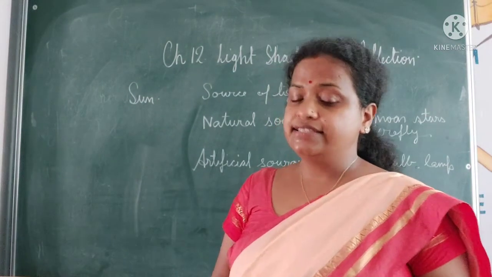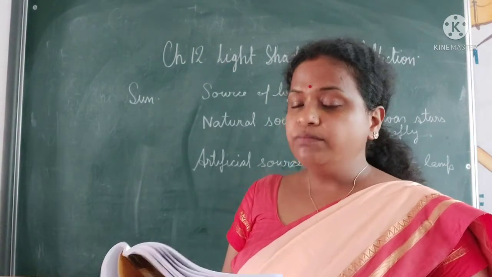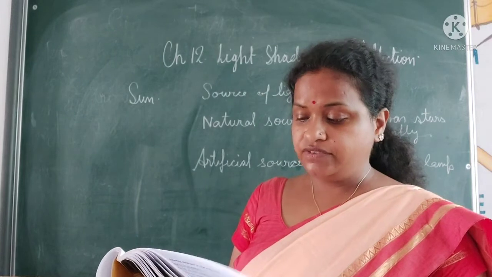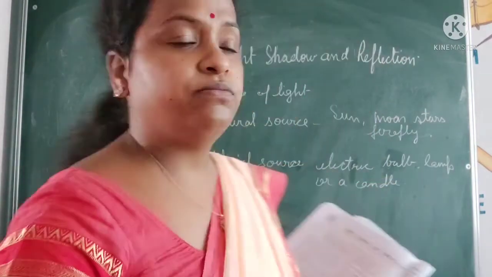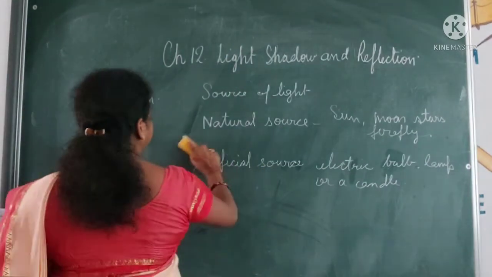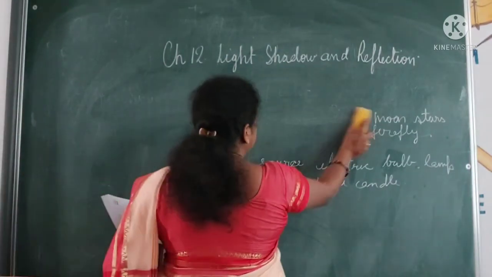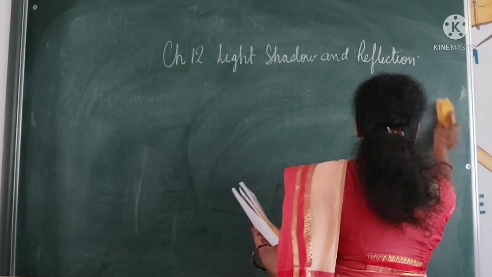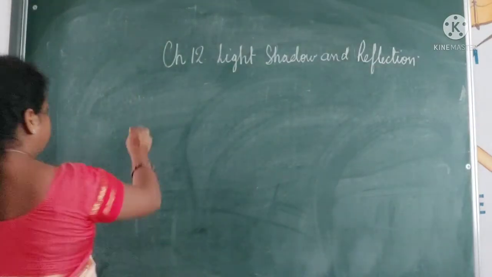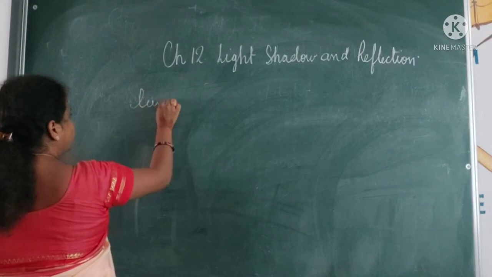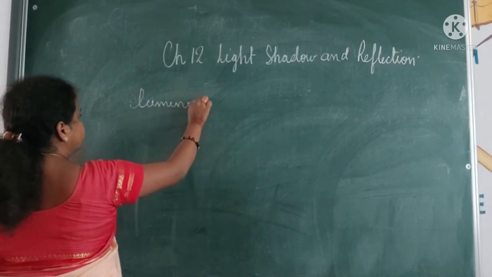Then we categorize objects into two parts, luminous and non-luminous objects. What are luminous objects? Those that provide light of their own, that emit light of their own, are luminous objects.